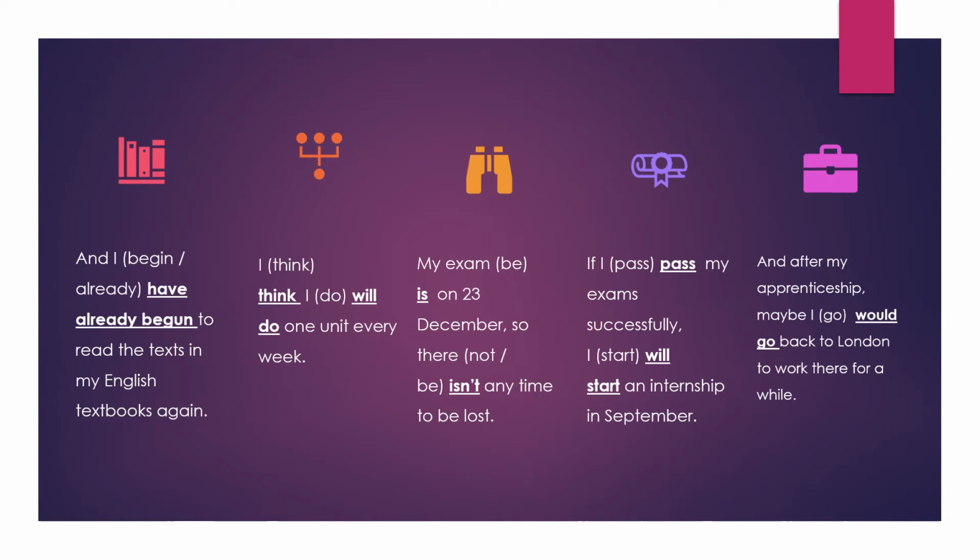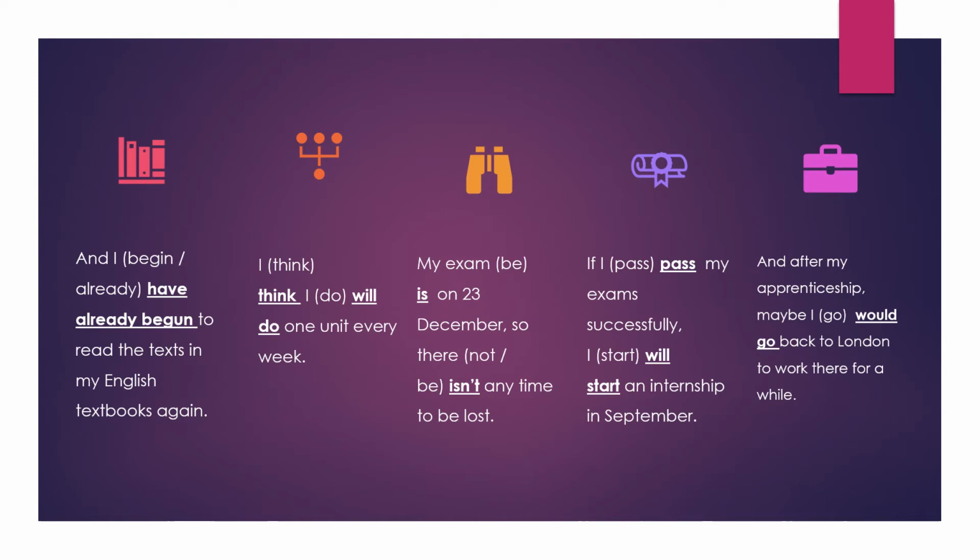My exam is on 23rd December, so there isn't any time to be lost. So my exam is on 23rd December, so there isn't any time to be lost. If I pass my exam successfully, I will start an internship in September. And after my internship, maybe I would go back to London to work there for a while. So after my internship, maybe I would go, because it is maybe.